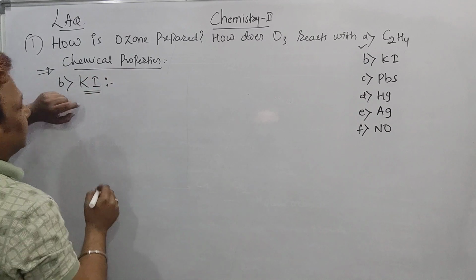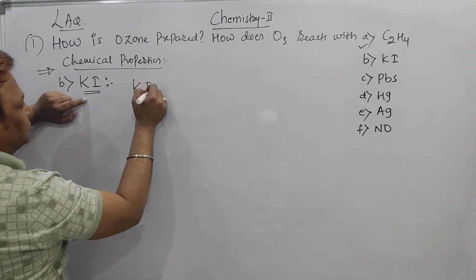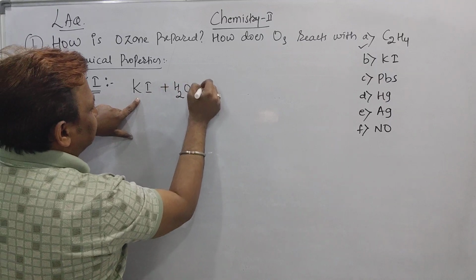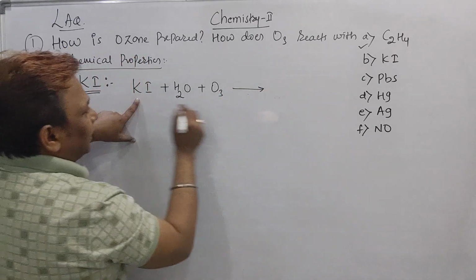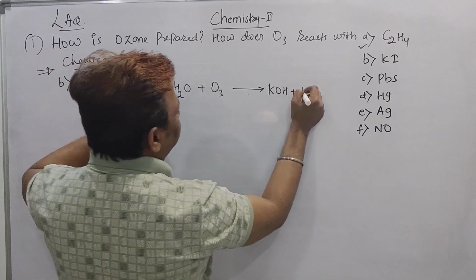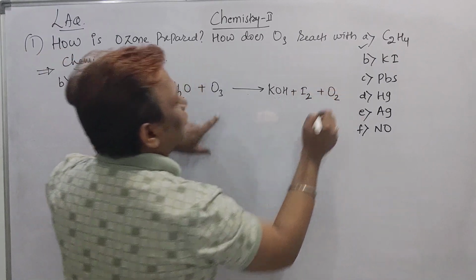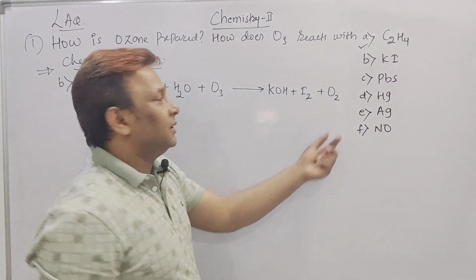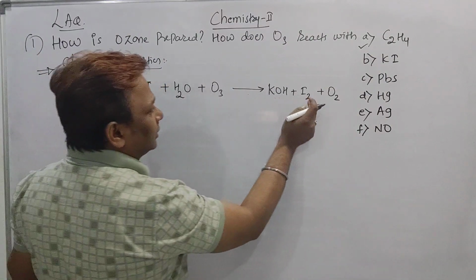See beta, how to say here. Actually, KI is in the solid form. So I should make the solution of it. So I should add the water on it. And reaction of this thing with ozone. And this KI gives rise to KOH plus, beta, I is there, it will be converted into I2. O3 is there, beta, it will be converted into O2. So remember, when O3 is converted into O2, the oxidation number of iodine is here -1, it will be converted into 0.